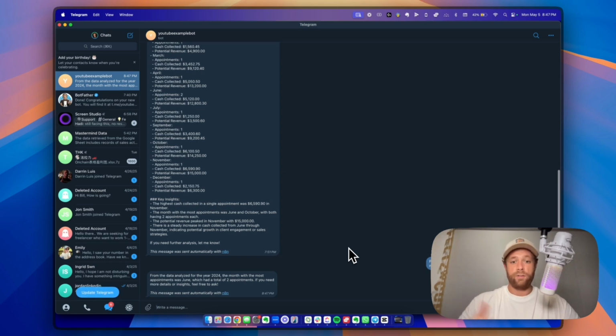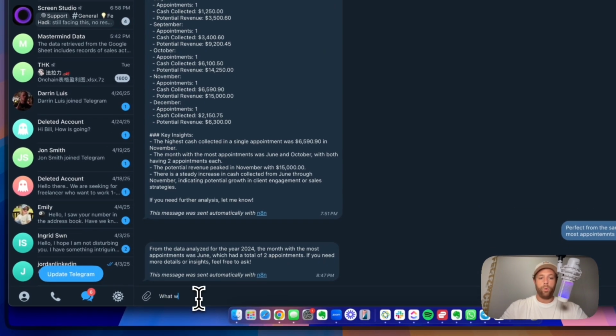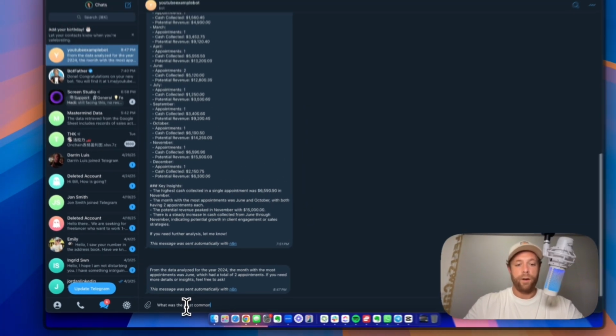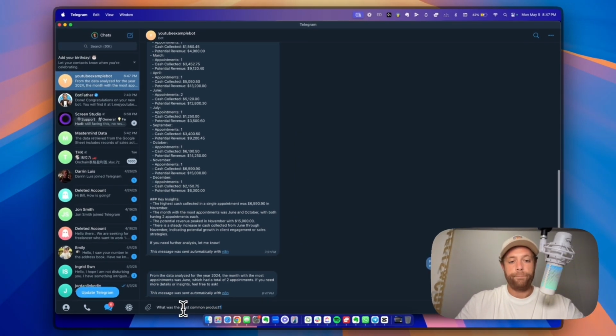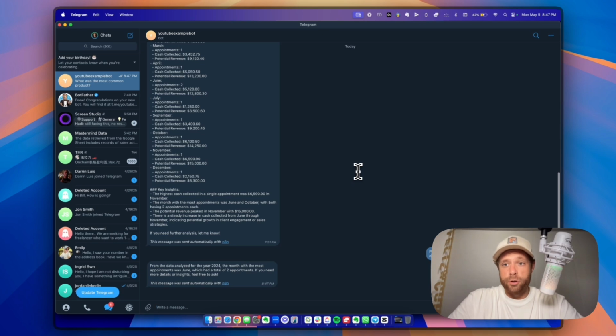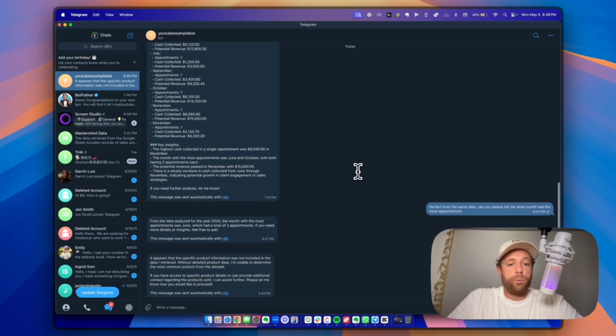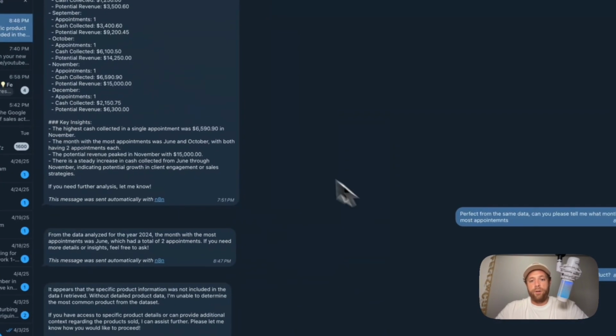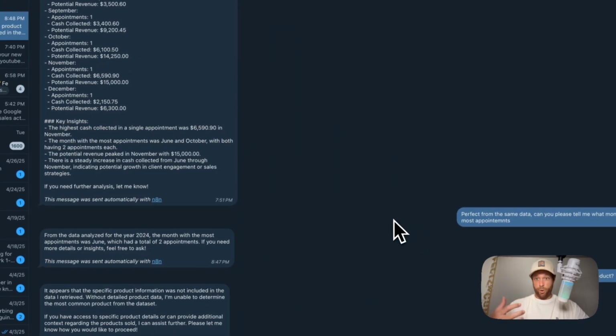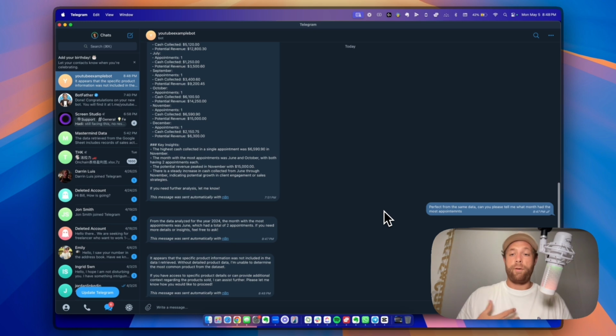You can start analyzing this. What was the most common product? Let's see. And then it'll just keep doing this. So it appears the specific product information was not included in the data I retrieved, so I didn't include that on the sheet. So it also will not give you false information if you ask it for false information.